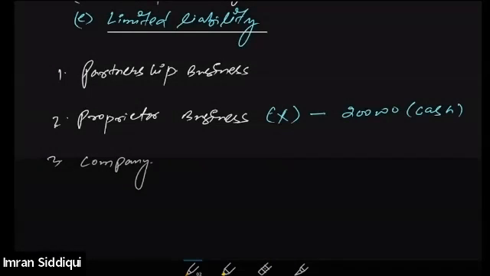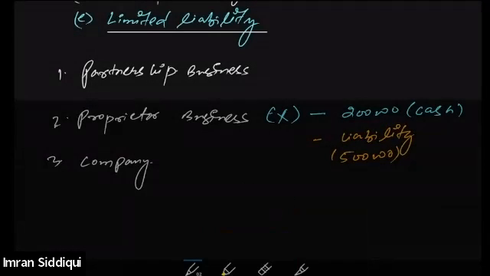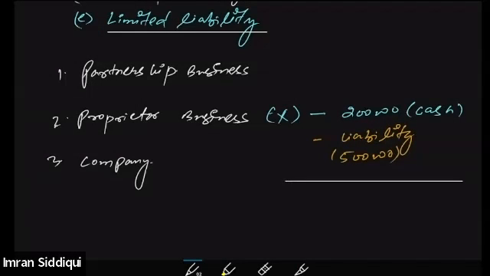Now the liability of the business rises to, let's suppose, 5 lakhs. The cash available in the business is only 2 lakh, but the total liability is 5 lakh. Then how much can be paid off? Only 2 lakh can be paid off, right? So 3 lakh will still be outstanding, right?